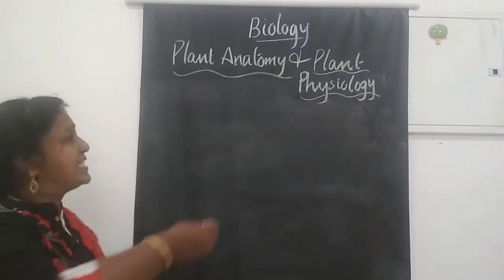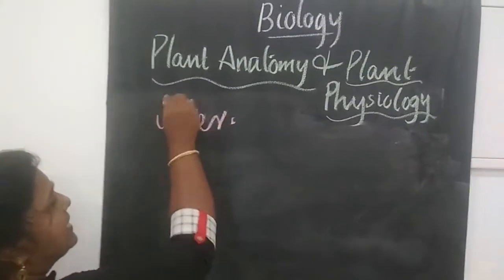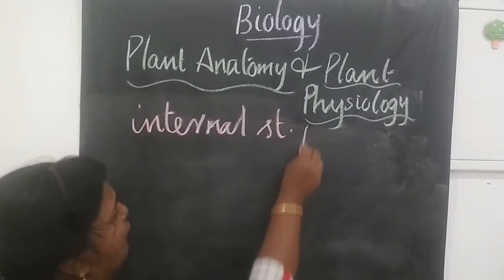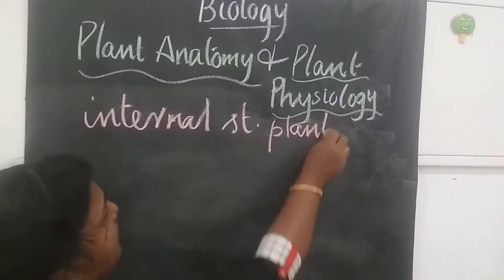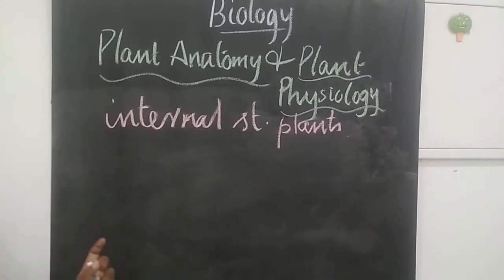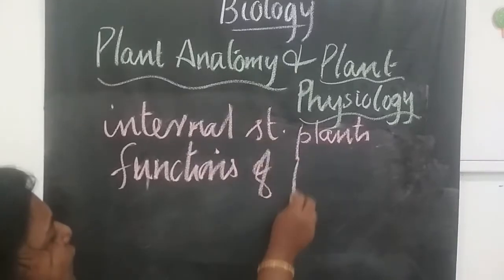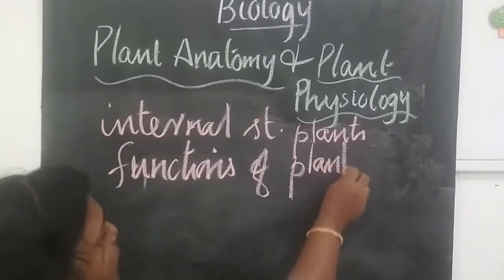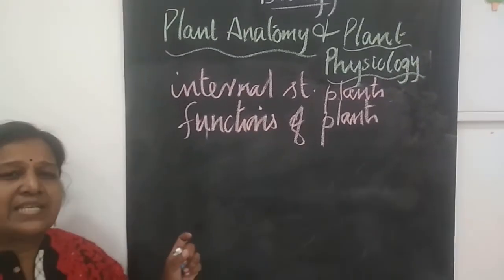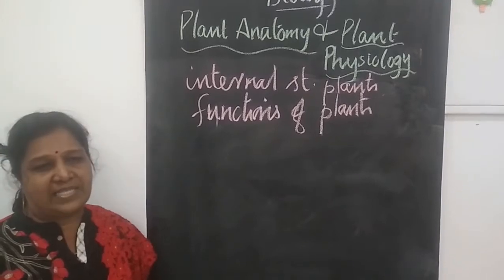Physiology deals with the study of functions of plants. And one more word there is morphology. Morphology means it deals with the study of external structure of plants.